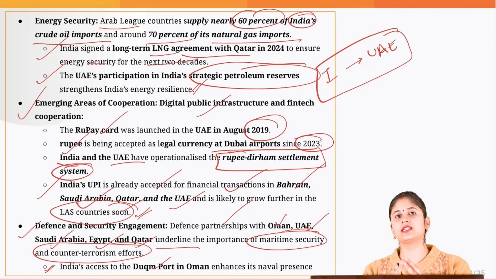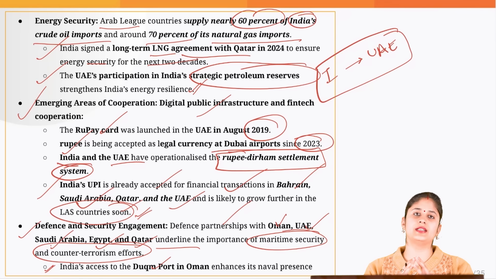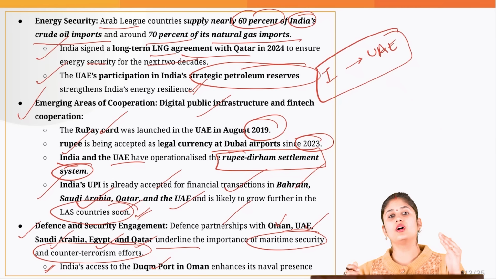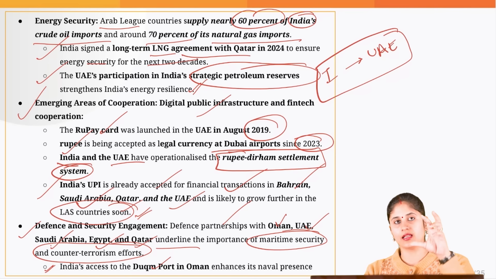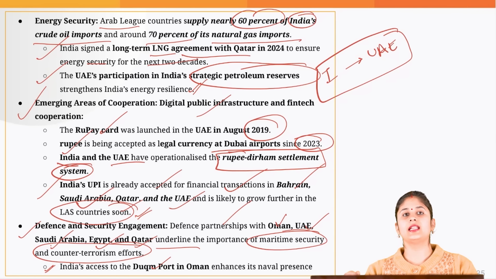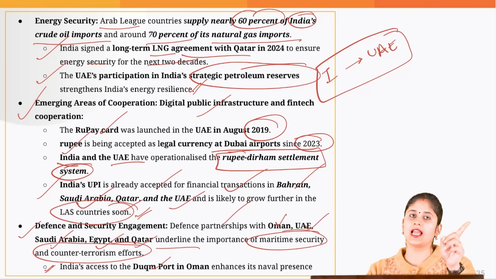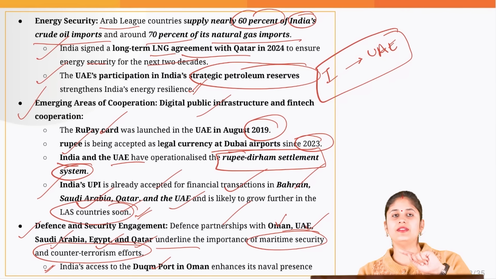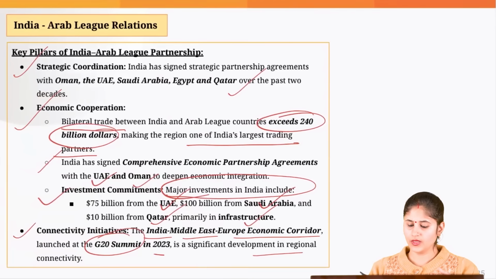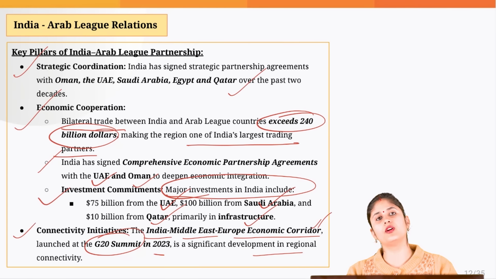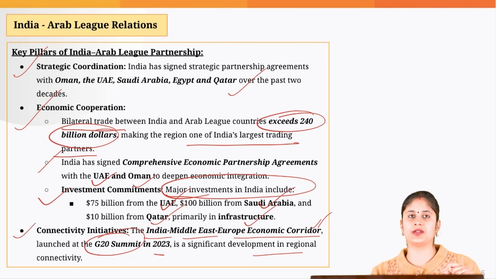Because of the political instability, we also have terrorism related threats. Then, because of the Houthi rebels' attacks in the Red Sea, India's shipping cost is increasing. And because of the Israel-Palestine war, the India Middle East Europe Economic Corridor was previously supposed to pass through the Gaza Strip, but because of the security tensions there, the countries have now decided that the Gaza Strip will be bypassed.